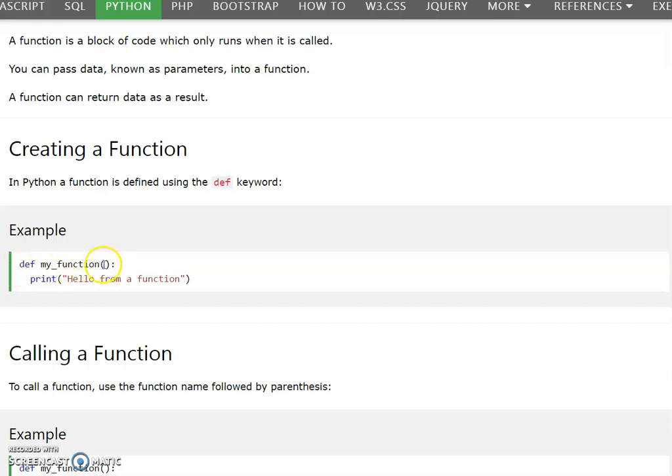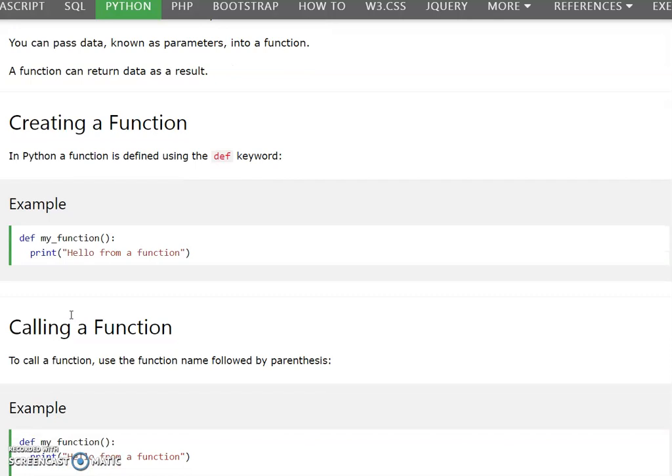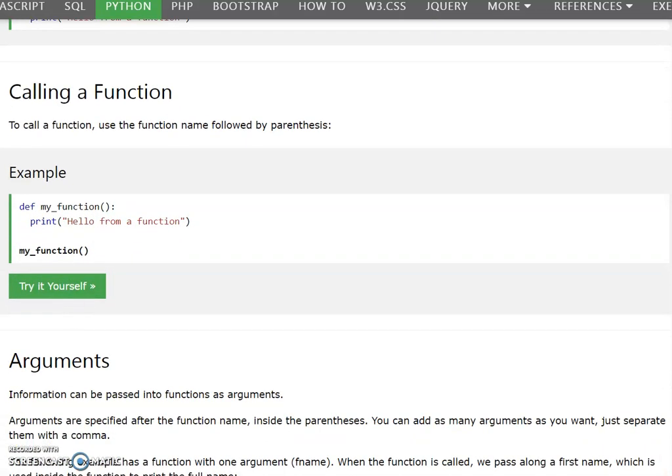Okay, header means the function header. Once the interpreter identifies this function header, it recognizes that the function body is available under the function. Understand? Then we are going to call a function. How can we call a function? To call a function, you use the function name followed by the parenthesis.